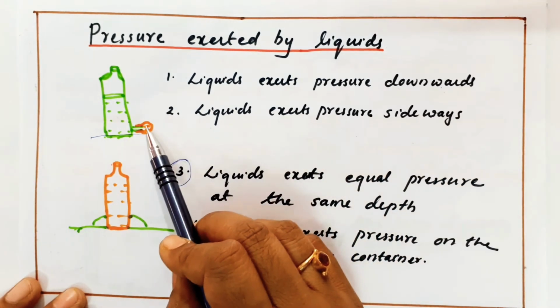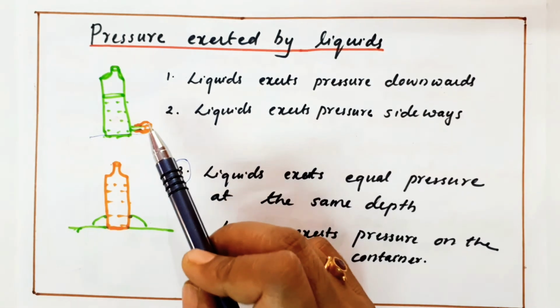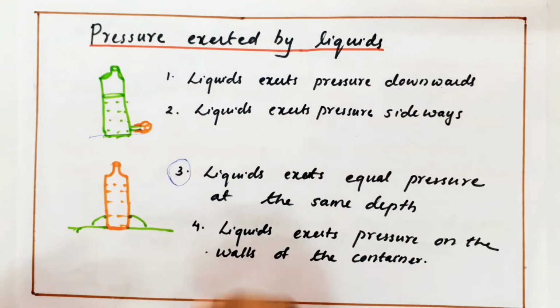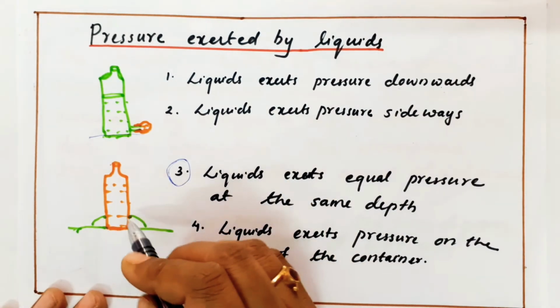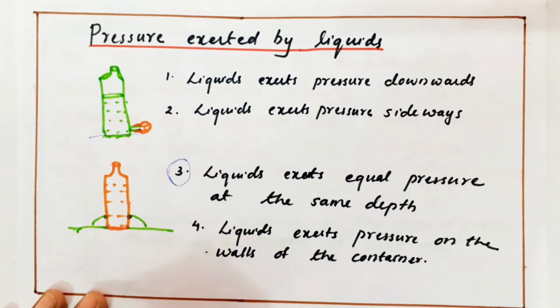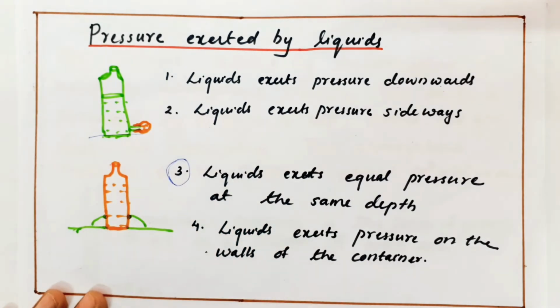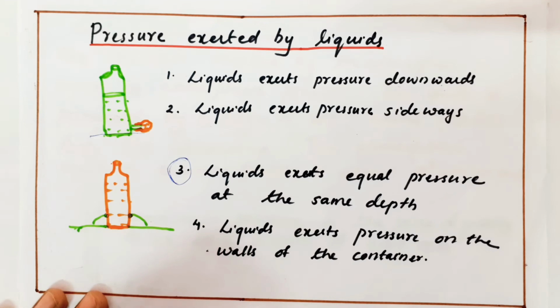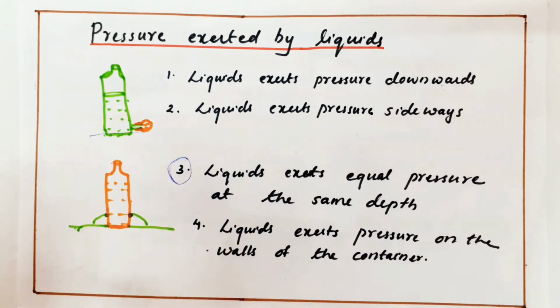If you keep the balloon at the bottom instead of the side, you can see that the balloon size is increased. It means that liquid exerts force sideways as well as downwards. Next, here two holes are at the same height, which means both holes get the same pressure. It means that liquid exerts equal pressure at the same depth. As the depth increases, the pressure varies. That is the reason divers have a limit to how deep they can go. When they are going down, the depth is increasing, so the pressure is increasing. So pressure increases with depth.